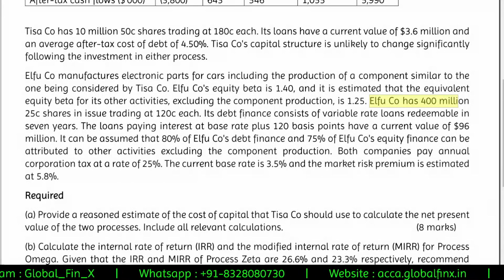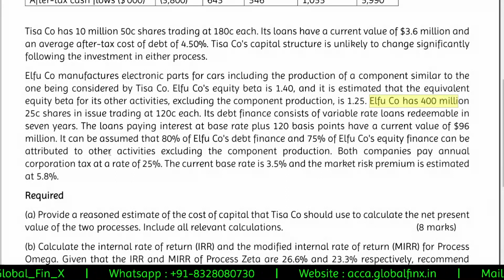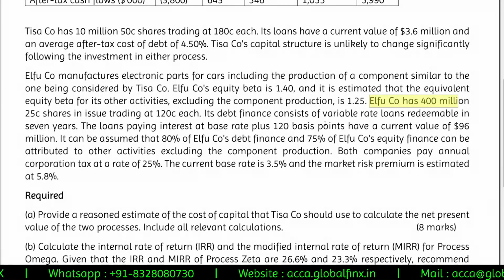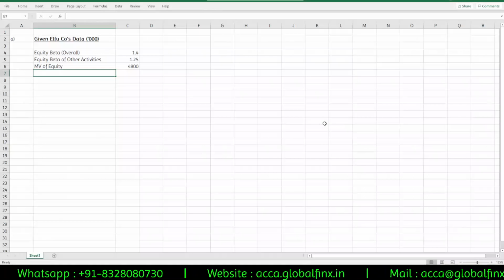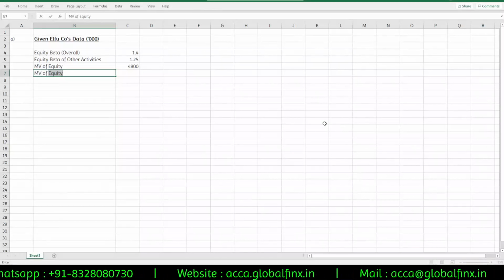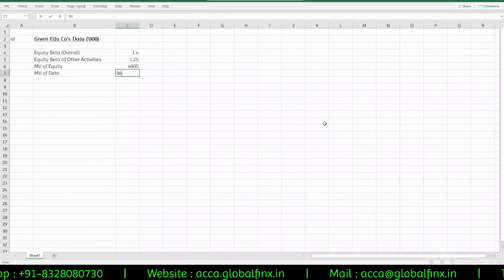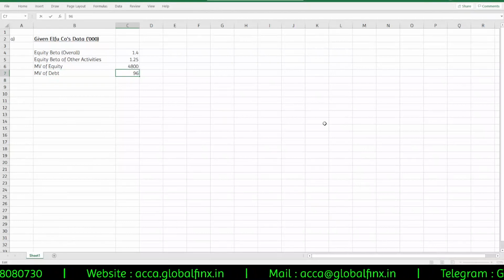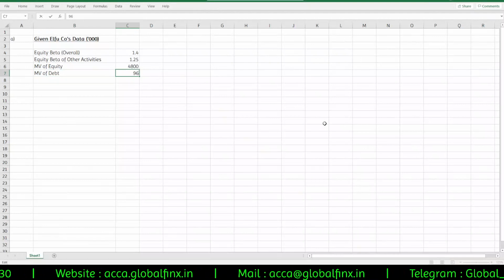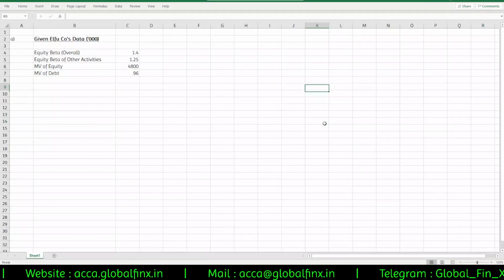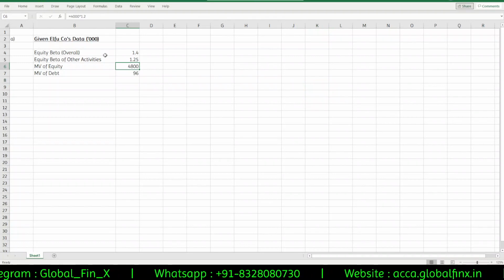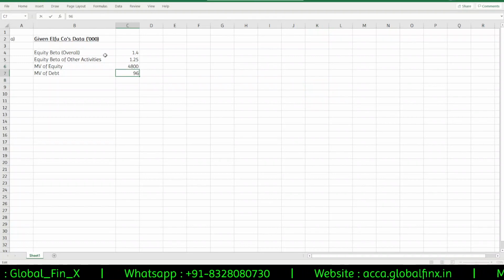Its debt finance consists of variable rate loans redeemable in 7 years. The loans paying interest at base rate plus 120 basis points have a current value of 96 million. So that's what I need. Market value of debt is 96 million. Okay, this is millions, right?